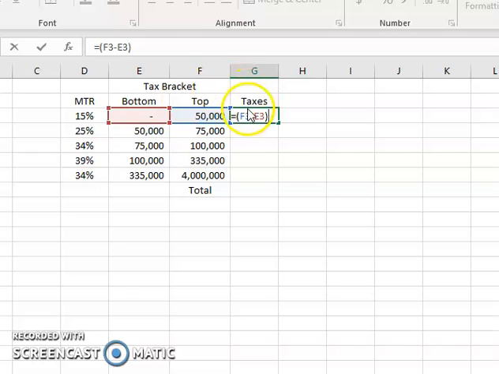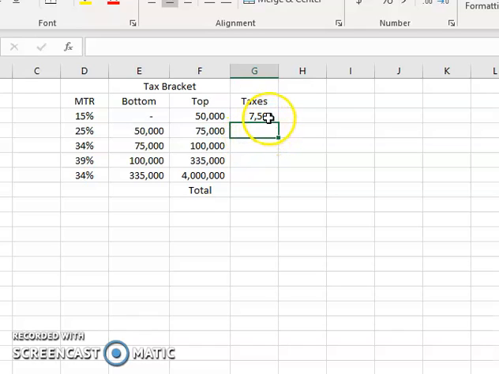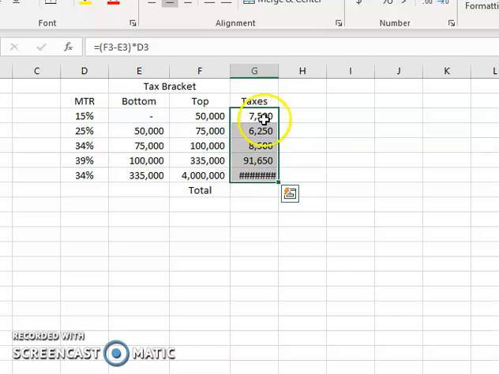So F3 is the top of the bracket minus E3, the bottom of the bracket, and then we multiply it times the marginal tax rate, 15%. That gives us $7,500 in taxes. We highlight that box, go over to this corner, drag it all the way down, and these are the taxes.